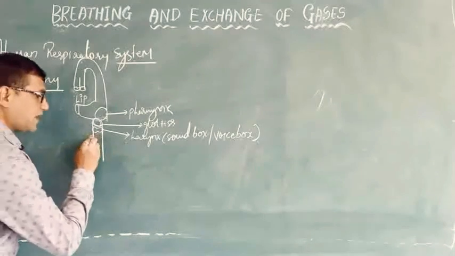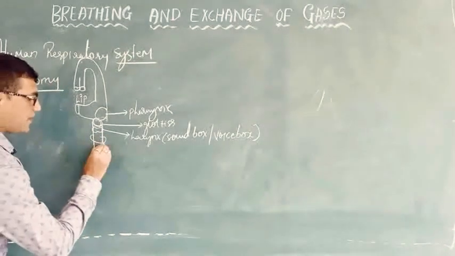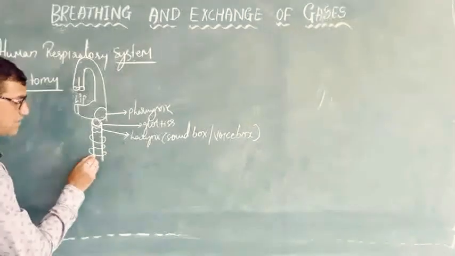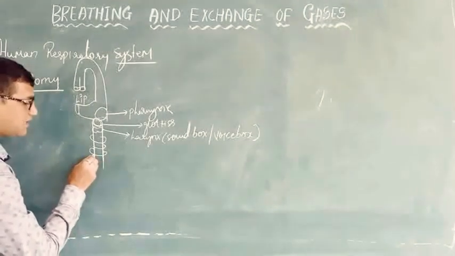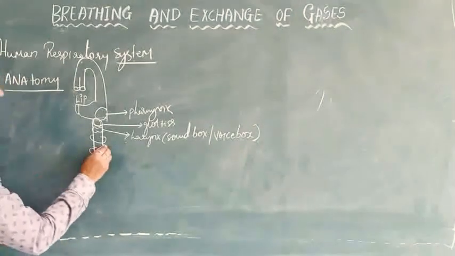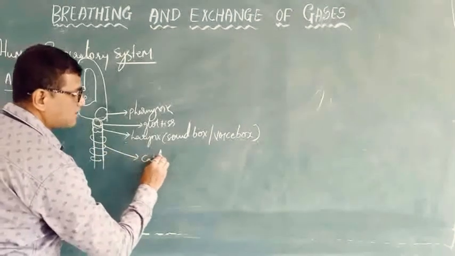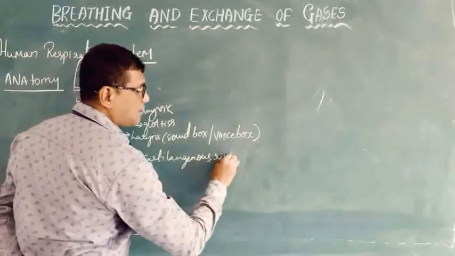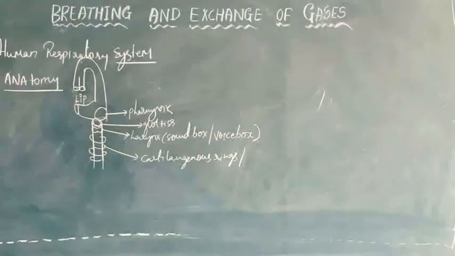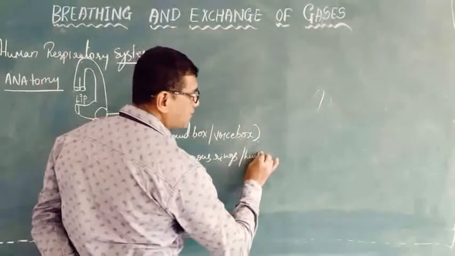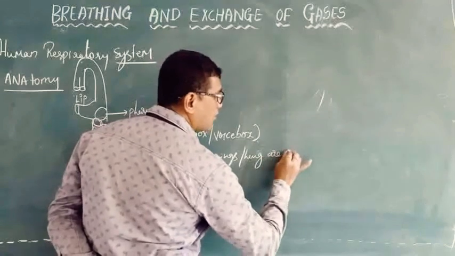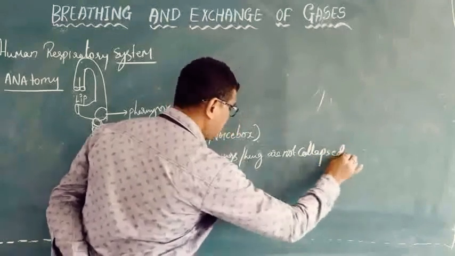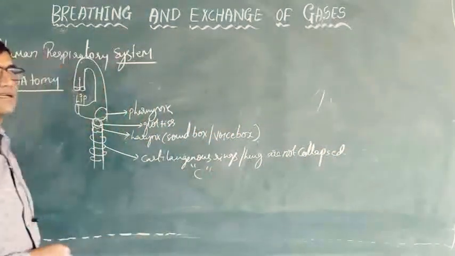And the trachea is also called the windpipe, where the trachea is covered partially with C-shaped cartilaginous rings. The essentiality of these cartilaginous rings is that they are meant for preventing the lungs from collapsing. Lungs are not collapsed because of these C-shaped cartilaginous rings.